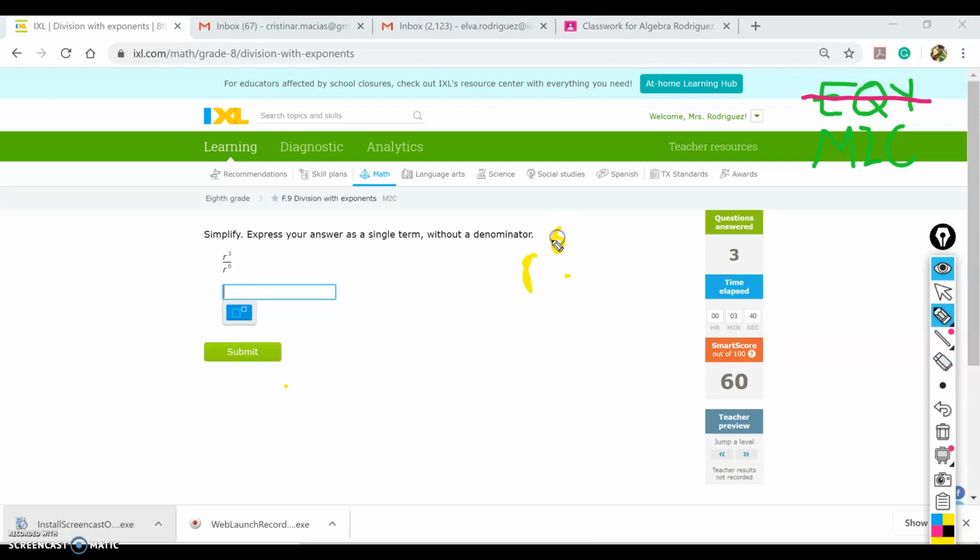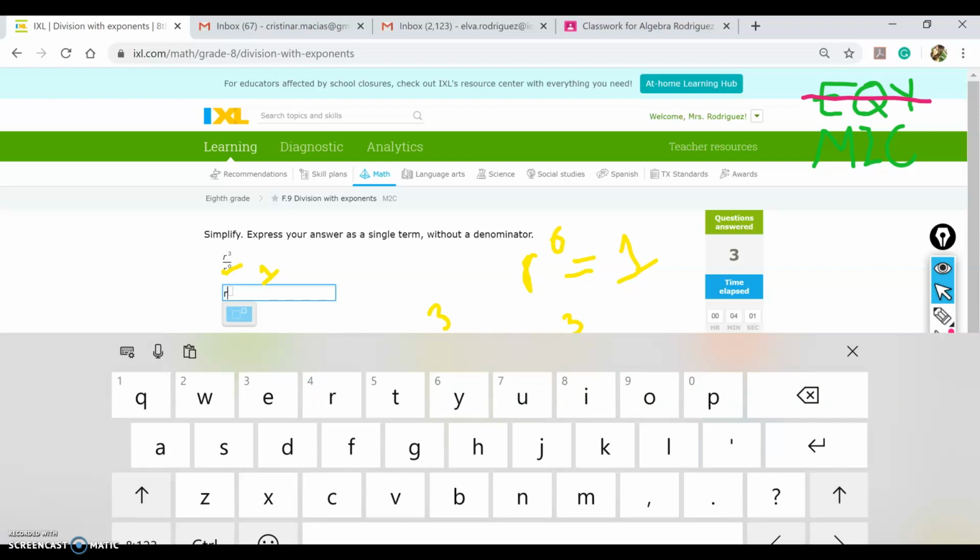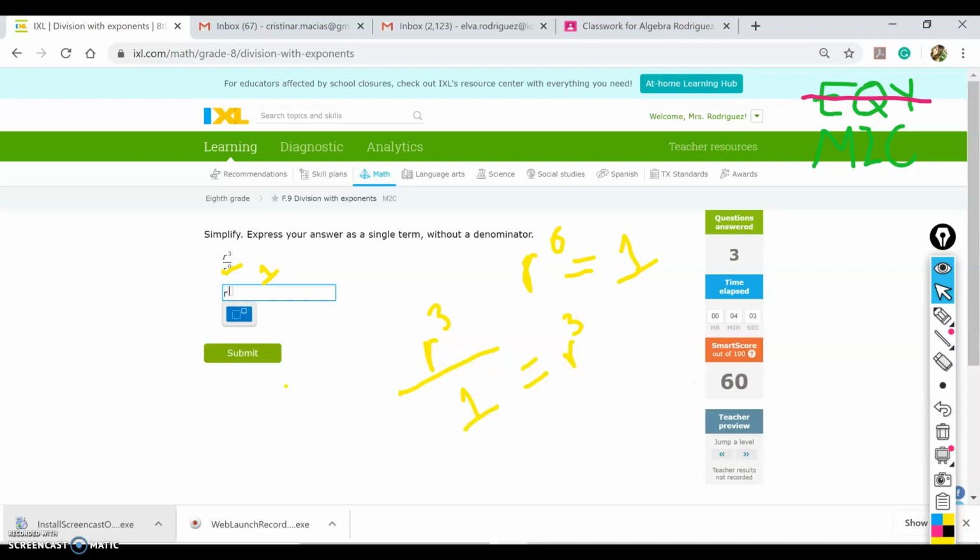Yep, r to the power of 0 is equal to 1. So if r to the power of 0 is equal to 1, that means that this one is a 1. And you are dividing r to the power of 3 divided by 1, which at the end is the same as r to the power of 3. If you did it right, smart kid. You are learning. Well, actually it's a review, so you learned this before. So I would just type r to the power of 3.